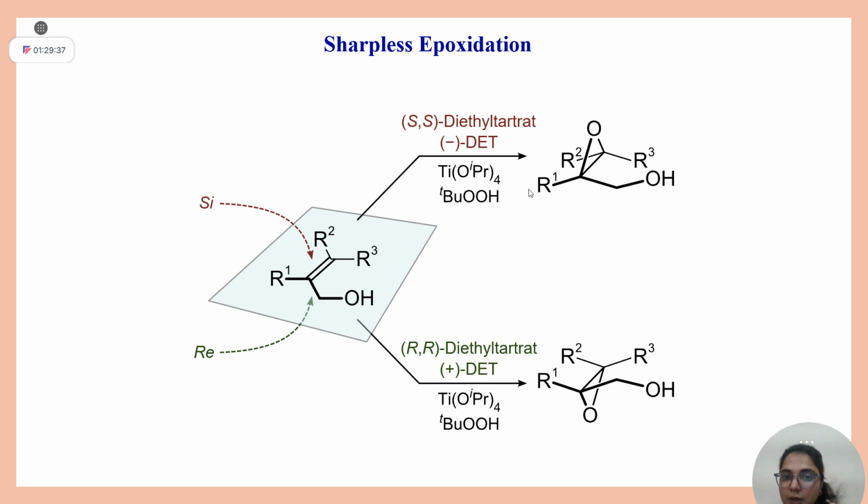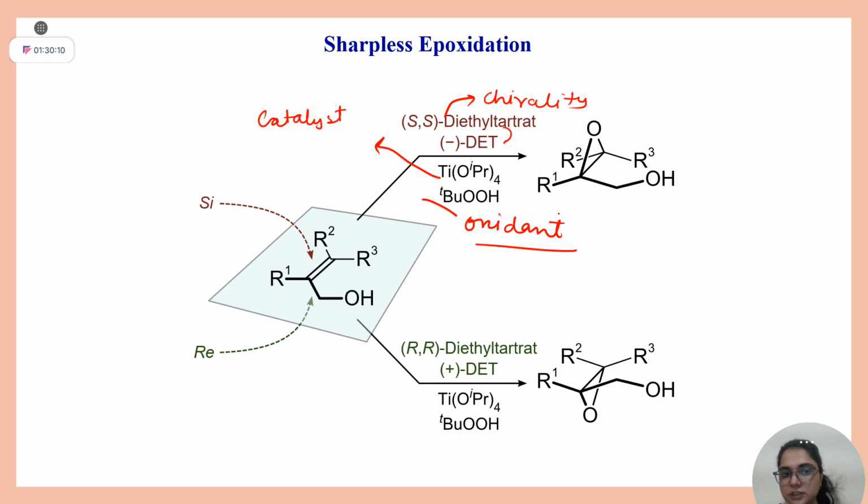For the theory part, I suggest you refer to sir's lecture. I hope you know what this is. This is your catalyst in your epoxidation. This is your oxidant. This decides chirality, that's why it is asymmetric. Everything you know: the titanium based reagent is the catalyst, this is your oxidant, and this brings chirality.